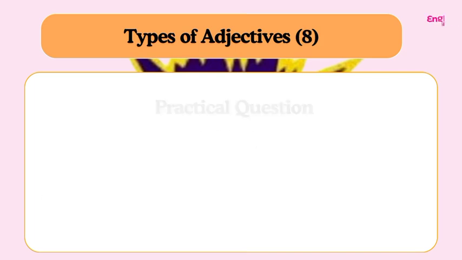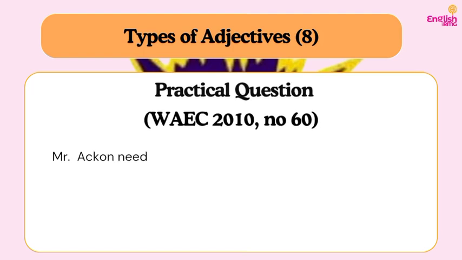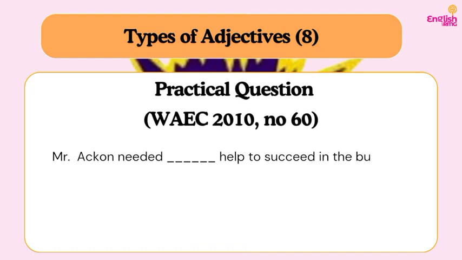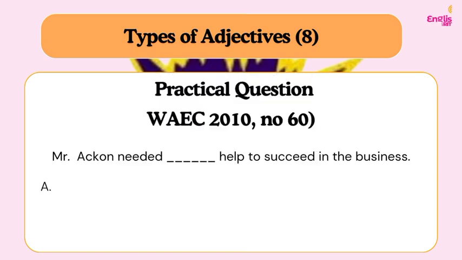Now let's go to the past questions to solve practical questions on this. So we have question 60 from the 2010 WAEC question. Mr. Icon needed dash help to succeed in the business. So the first thing to look out for is the noun that we have here. Is it count or non-count? Help is non-count. Do you understand?